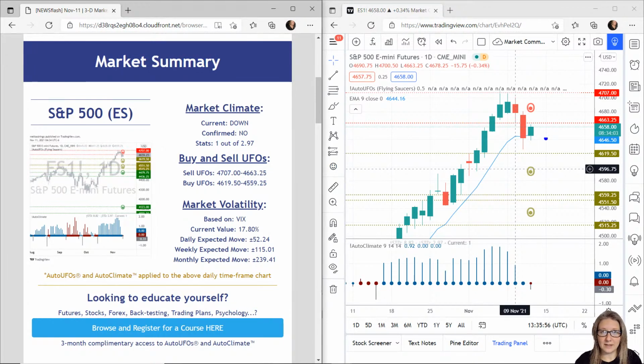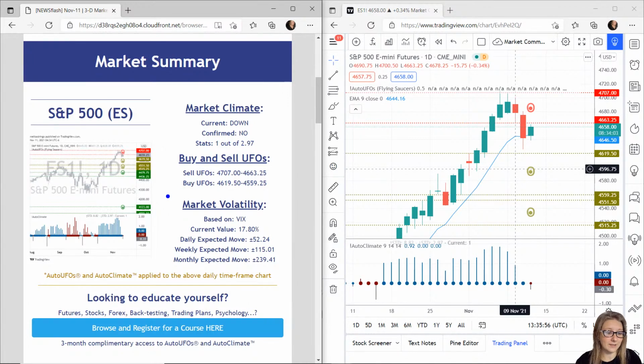Now we do have sellers just here between 47.07 to 46.63.25. And we have buyers underneath us at 46.19.50 to 45.59.25. So if price were to hit these sellers, which we're quite close to, wouldn't be surprised to see it fall down from there. If price were to hit these buyers, wouldn't be surprised to see it go up from there. For the time being, not enough probability either way.